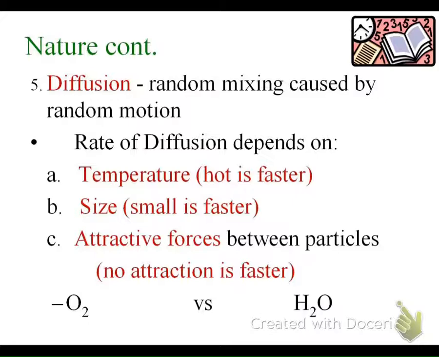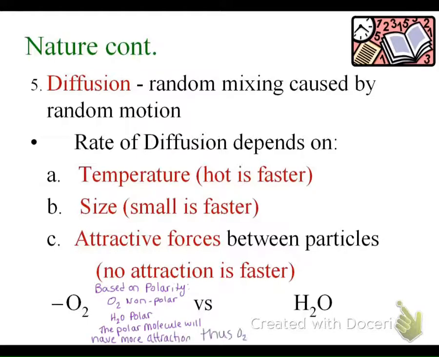If I compare oxygen and water, and I'm looking at the speed based on polarity, we know that oxygen is a nonpolar molecule and water is a polar molecule, and so the polar molecule will have more attractive forces on it. Thus, if I'm looking just at polarity, oxygen would move faster. If I'm looking at size, we know that water is 18 grams and oxygen is 32 grams, so water would be faster because it's smaller.